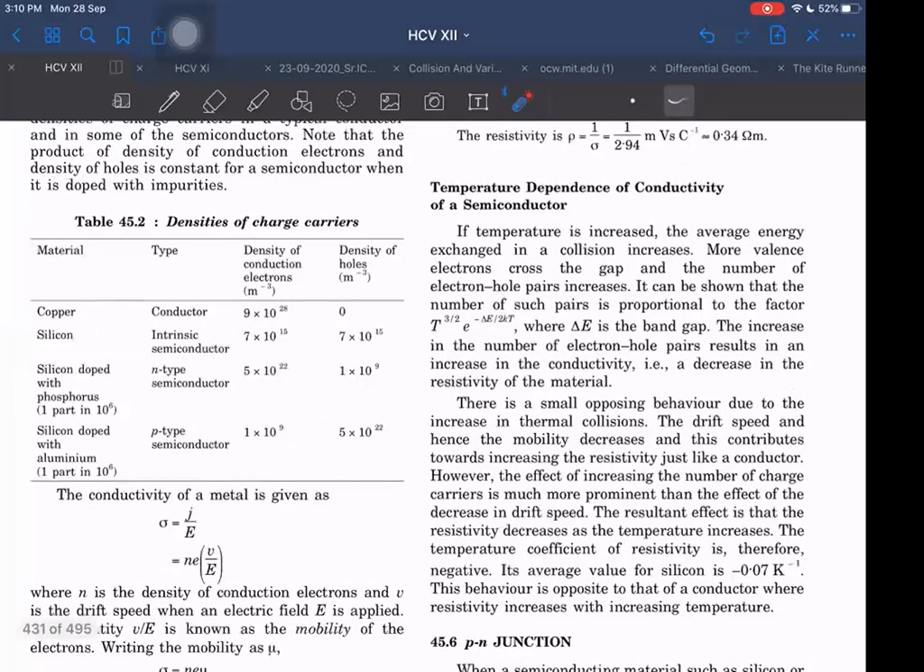And this data is interesting. You can see silicon doped with phosphorus, 1 part in 10 to the power 6. Out of 10 to the power 6, meaning 1 million, we are adding just 1 part. But that also creates so many conduction electrons, 5 into 10 to the power 22 per meter cube. See, that is enough. Silicon doped with aluminum, one part in 10 to the power 6, will create this much.